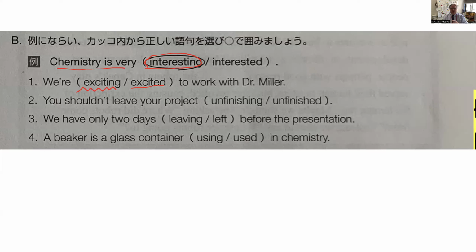Okay, let's go back up here to chemistry. I am interested in chemistry. Chemistry is very interesting. Okay. So judo is very exciting. I am excited to study judo. Okay. So which one is it?